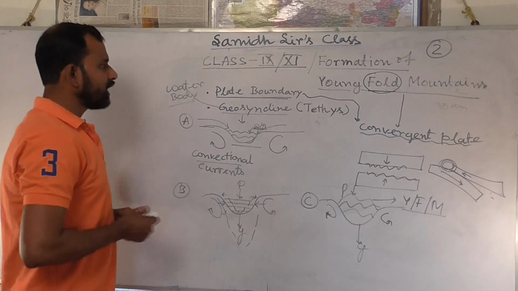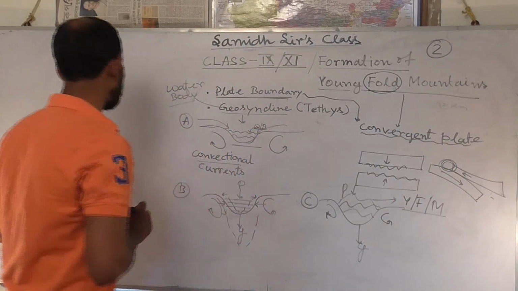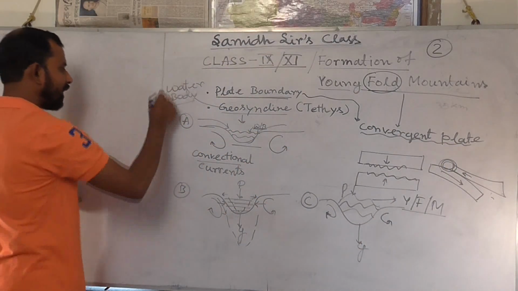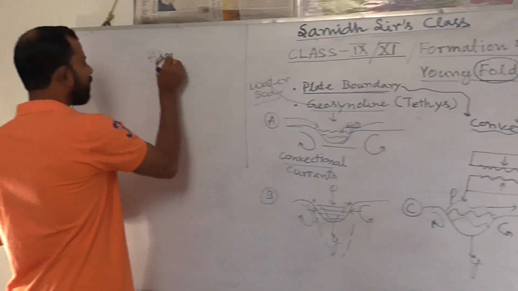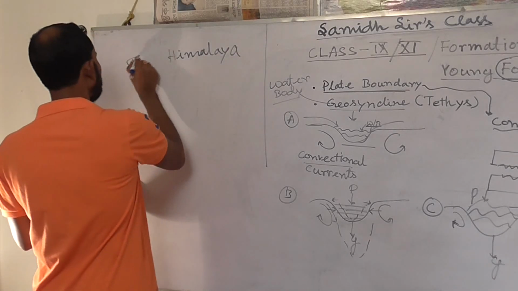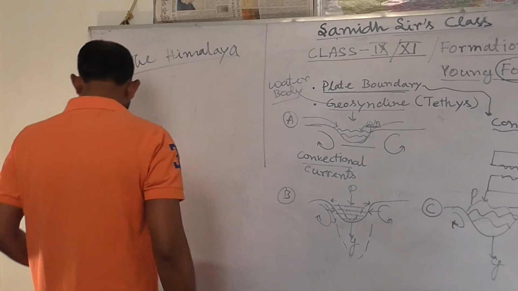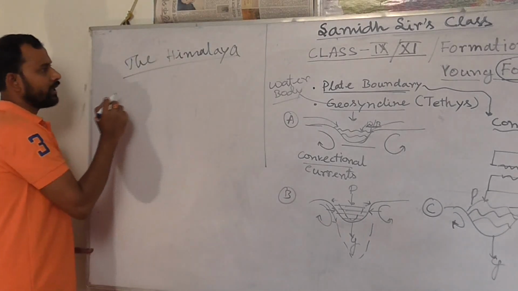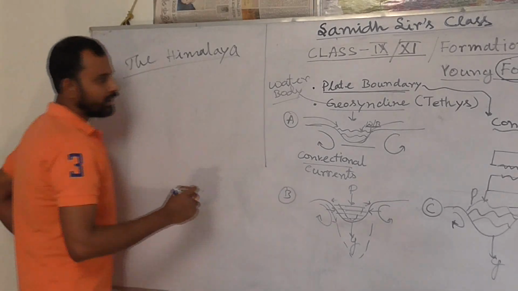So if you take the example of the Himalaya, now we are going to discuss in the context of the Himalaya. The Himalaya formation is also associated with it. We are getting the example of the geosyncline, already written here, Tethys.